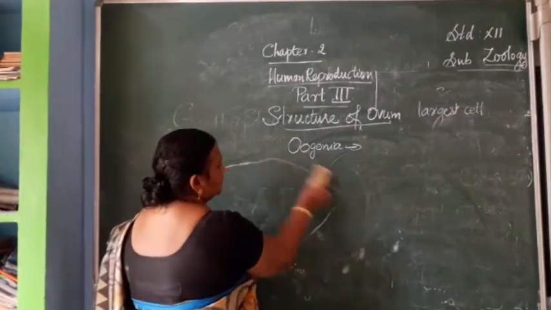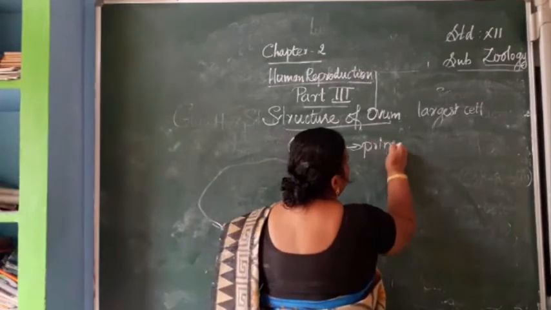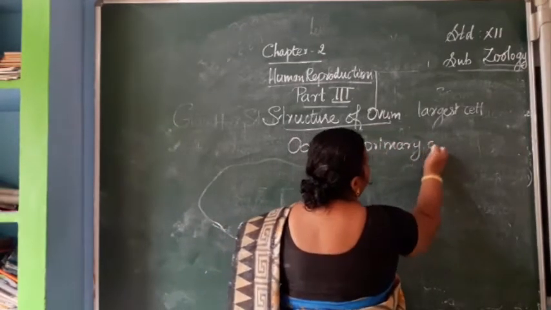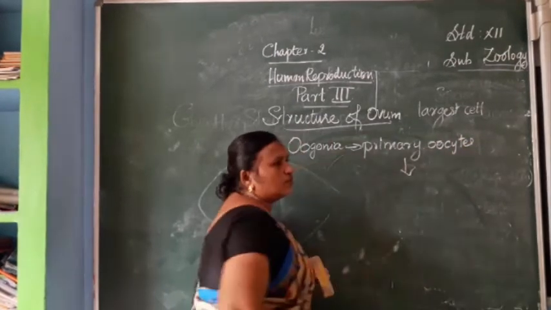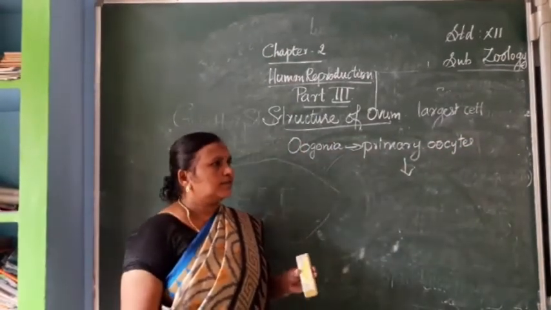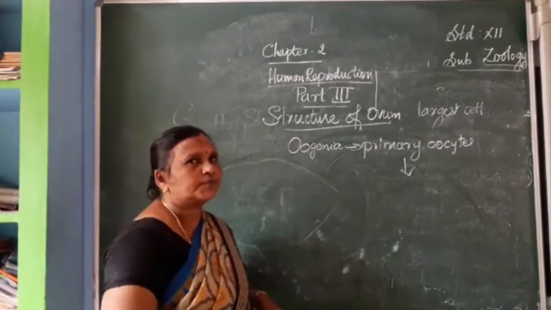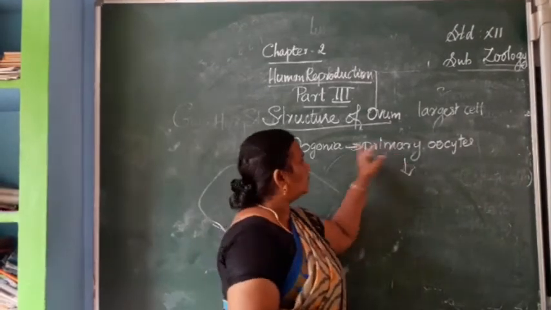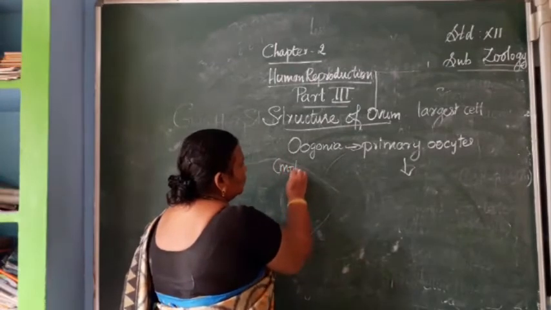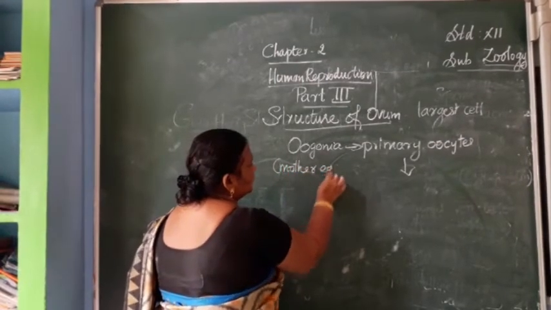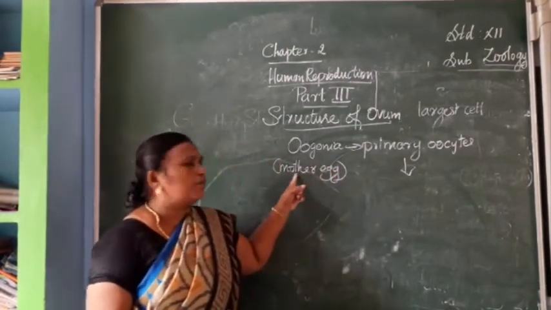Afterwards, they will be enlarged in size and converted into primary oocytes. In these primary oocytes, we can see 3 layers. So these oogonia, otherwise the mother's ovum cells or mother egg cells, are primordial cells.